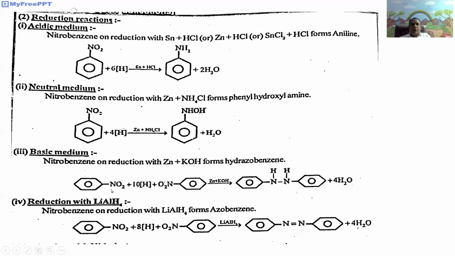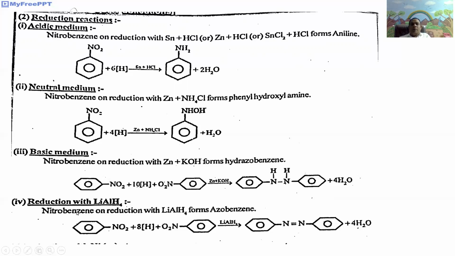That is nitrobenzene plus 10 moles of nascent hydrogen. Here 2 moles of nitrobenzene undergo reduction with zinc in alkali media. It gives hydrazobenzene, that is phenyl group C6H5 NH NH C6H5. It is called hydrazobenzene.